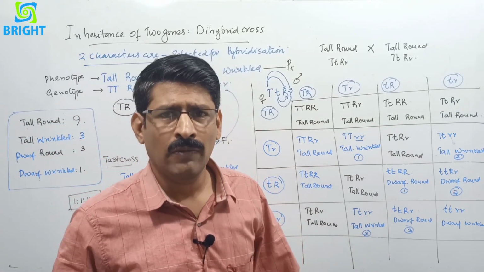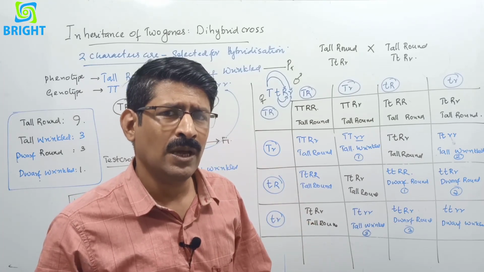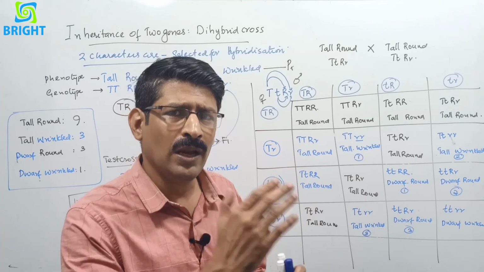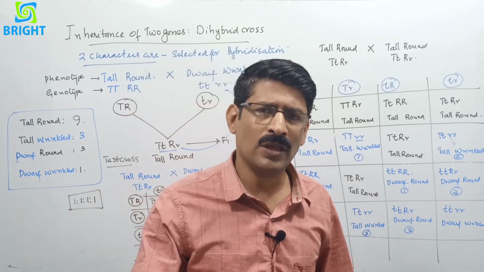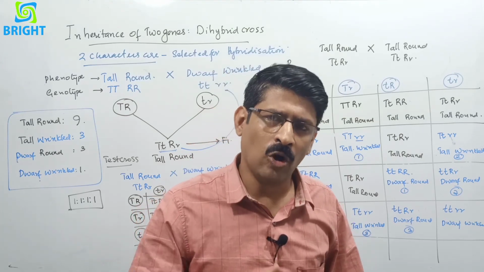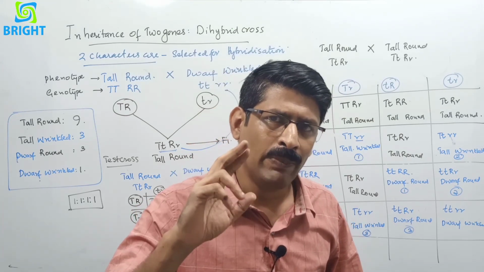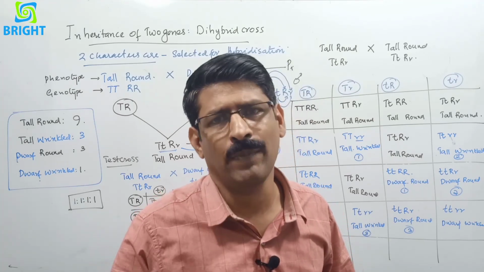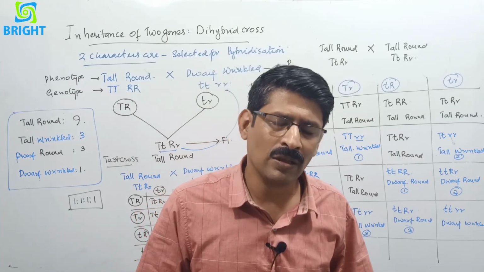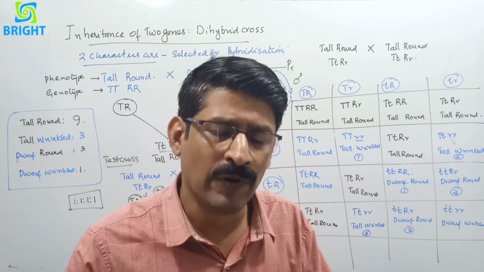So today we have discussed the deviation from Mendel's experiment, that is, Mendelian dominance. We have discussed incomplete dominance and codominance, that is blood grouping, and also the major important one, that is dihybrid cross. And in the next class we will discuss intergenic interaction, or the variation from the genetical character.